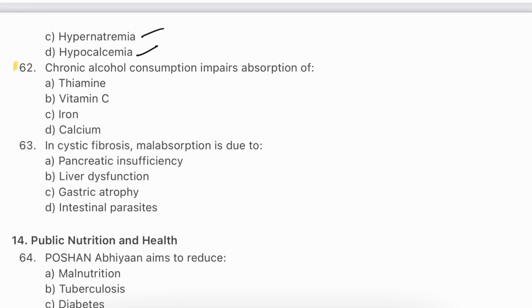Question number 62. Chronic alcohol consumption impairs absorption of: thiamine, vitamin C, iron, calcium. The answer will be A, thiamine. Chronic alcohol use interferes with thiamine absorption and metabolism, often leading to thiamine deficiency. This deficiency can cause severe neurological issues, highlighting the need for proper nutrition in individuals who consume alcohol regularly. Providing them a thiamine supplement will be beneficial.